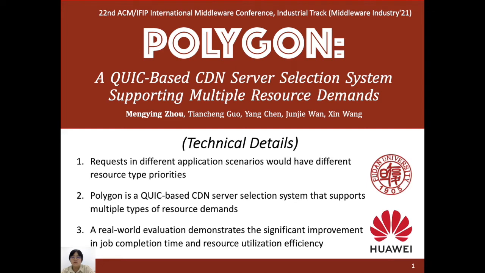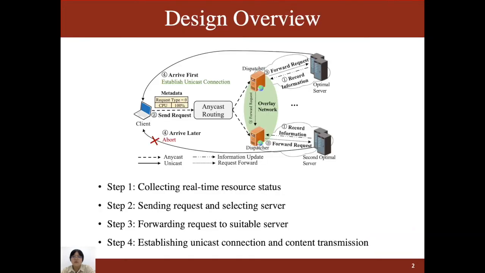In summary, motivated by the priority differences of different requests, we propose Polygon, a QUIC-based CDN server selecting system supporting multiple resource demands. And it shows a significant improvement in job completion time and resource utilization efficiency. In the beginning, let's review the Polygon design overview. Followed by the 4 steps, Polygon can help the client choose the appropriate CDN server meeting the resource demands. For the detailed workflow, please refer to our paper.